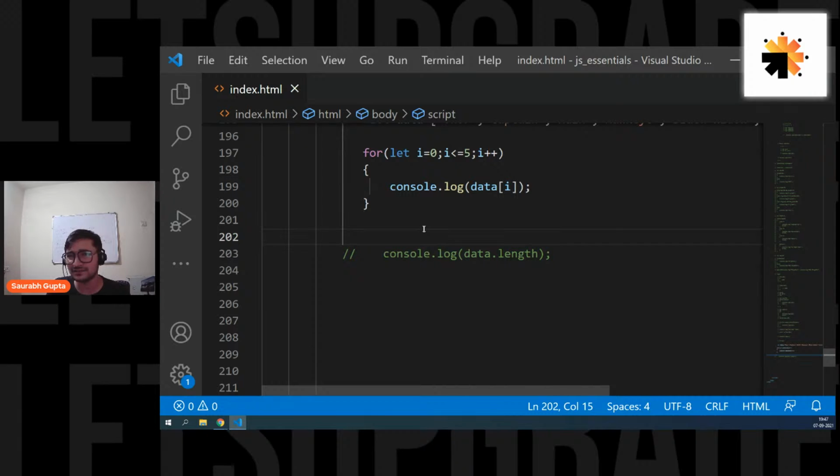So I don't want my habit of not giving semicolons in JavaScript to cause problems in other languages. That's why I prefer semicolons everywhere. Is that clear, everyone? So if you want, you can remove semicolons. It will still work. I simply prefer semicolons always because I work in other languages as well.